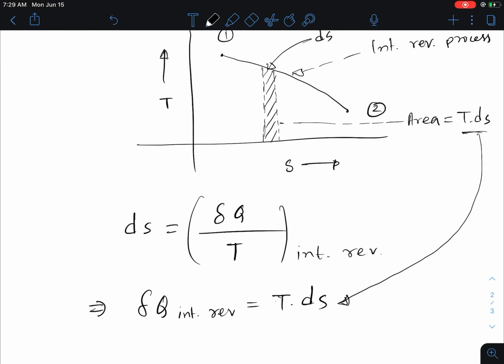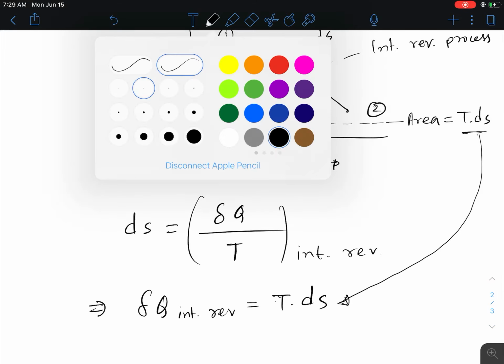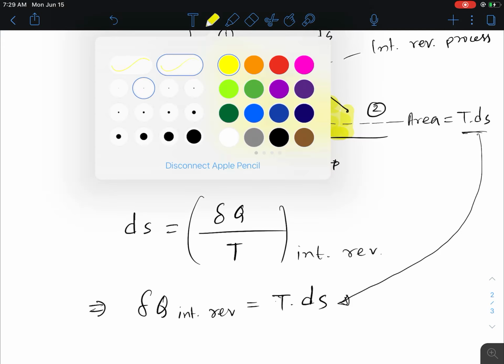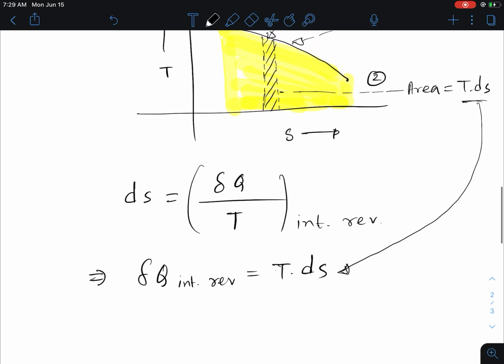So now what is the significance? We considered here the small area. Now if we look at the entire area under the curve, right, I'm making a shadow, the entire area under this curve, what will it represent, or what is the meaning of the area under this curve? Let's take a look at this one.